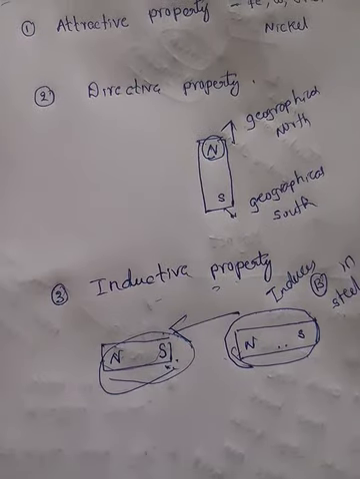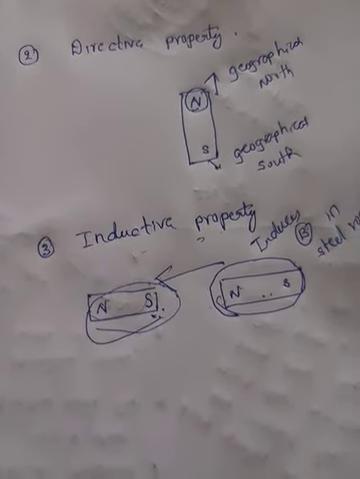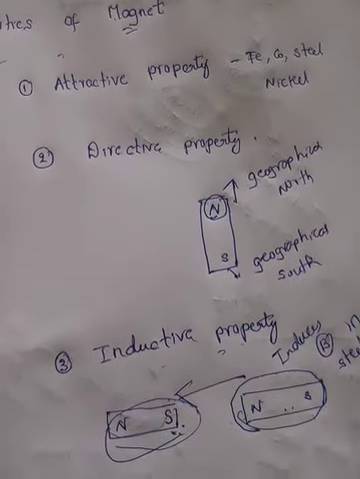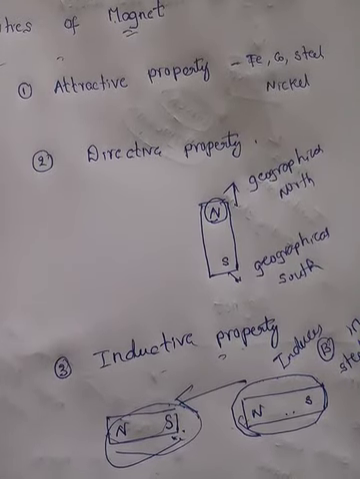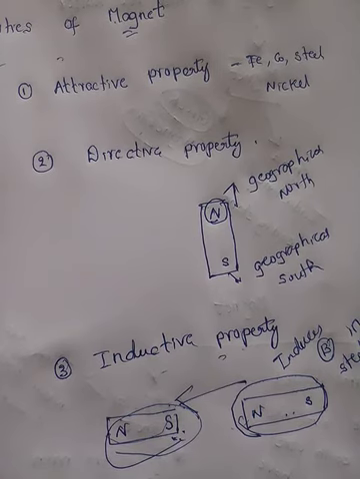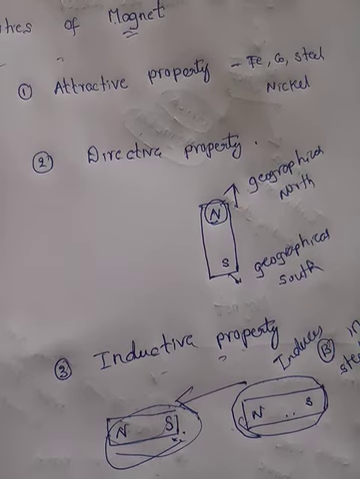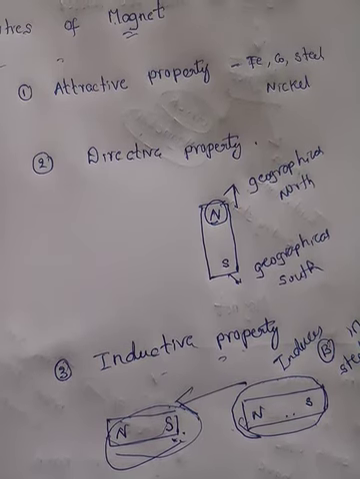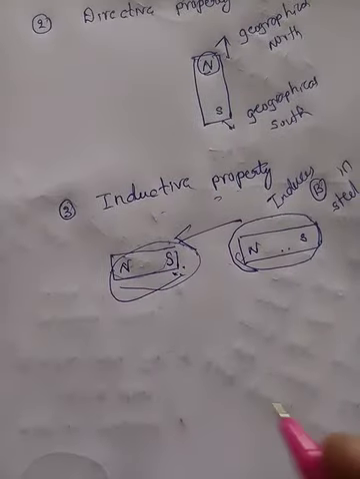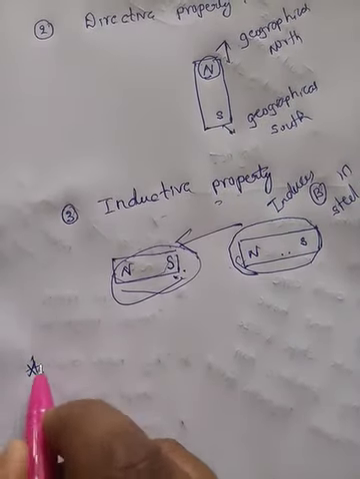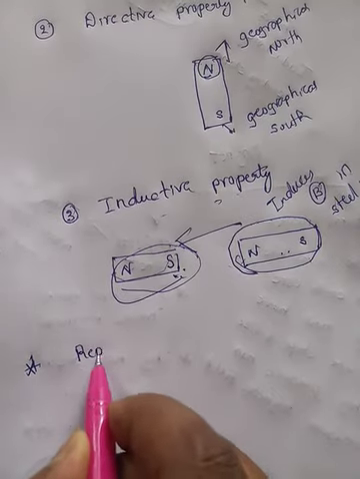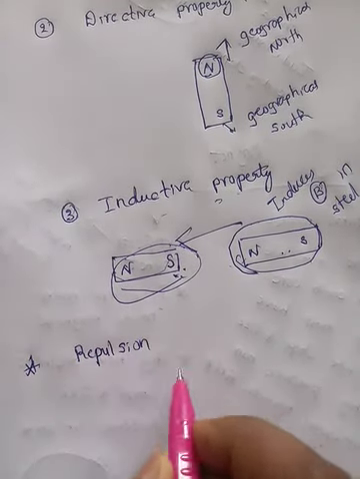Understood? Yes. Now, what are the properties of magnets? Very important, you have to listen carefully. Properties of magnetic lines of force are different. Properties of a magnet are different. A magnet has 3 properties: attractive property, directive property and inductive property. So from all this, we can say one important question, 1 mark: